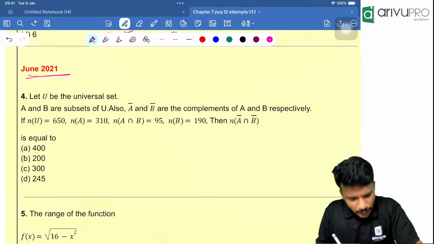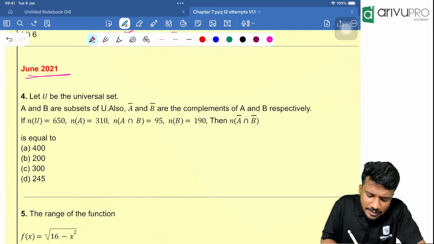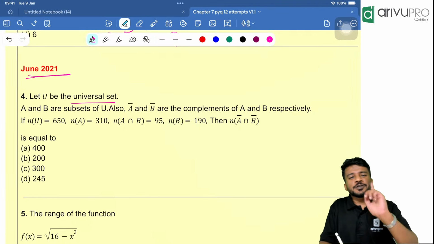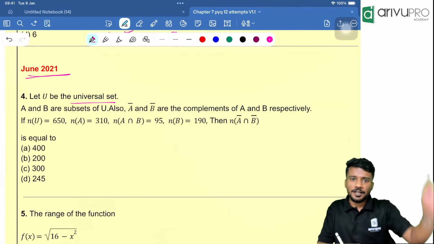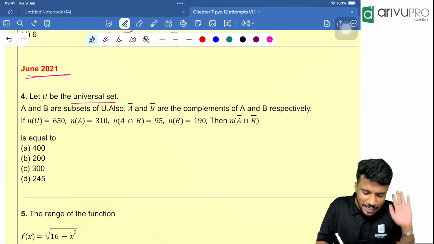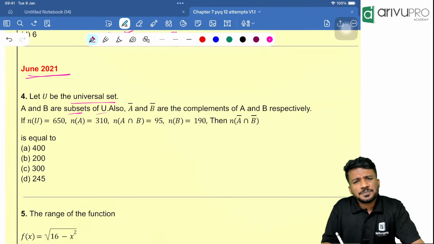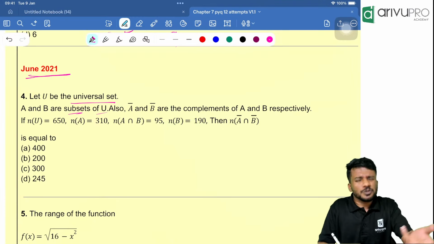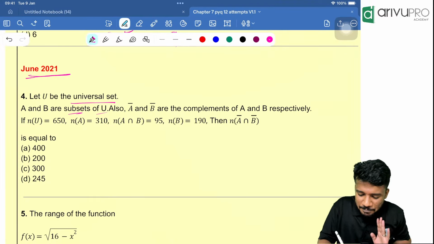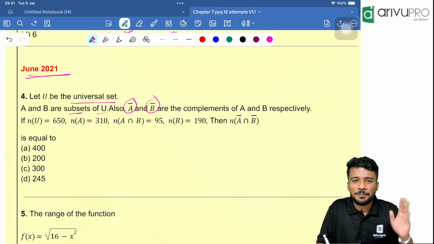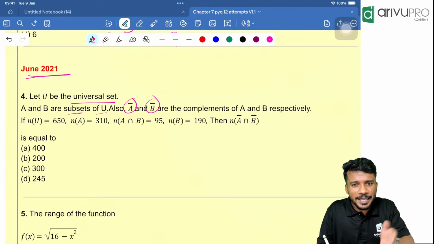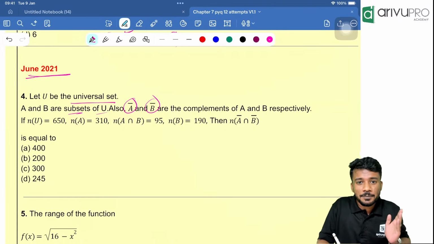Now, June 2021, the first question. Let U be the universal set. People, universal set means every element comes under the universal set. Now, A and B are subsets of the universal set. So two sets are there, A and B, basic thing. Then A complement and B complement are their complements. Complement means not A, then not B. A complement means not A.